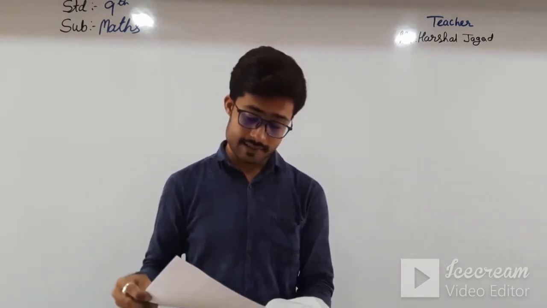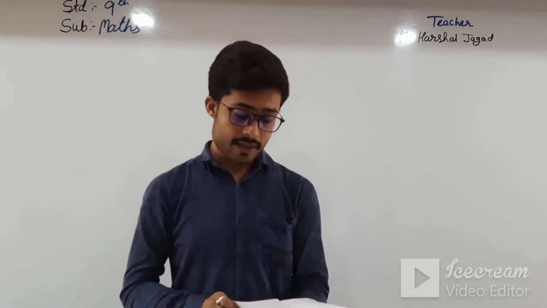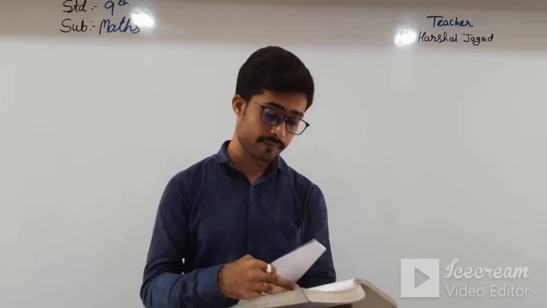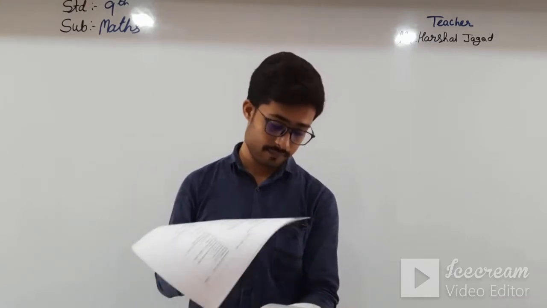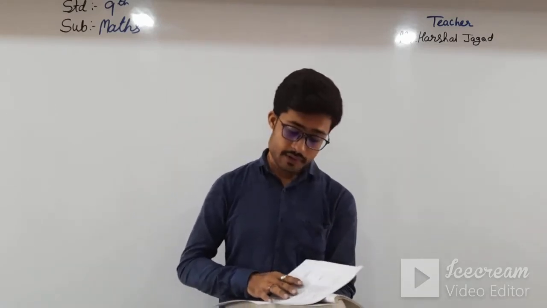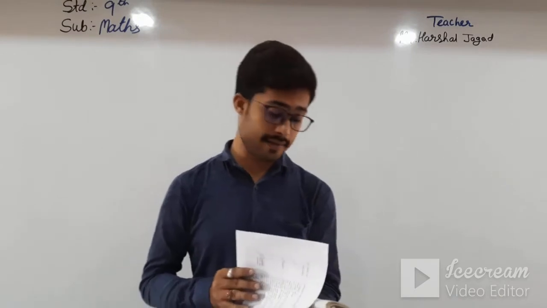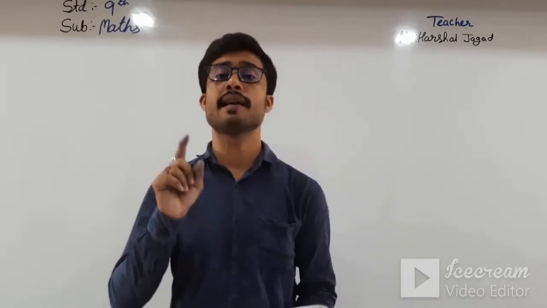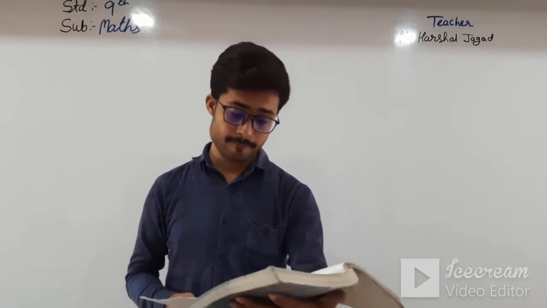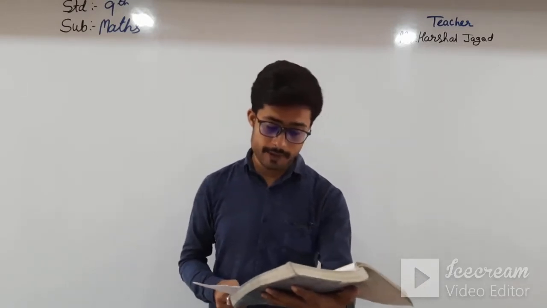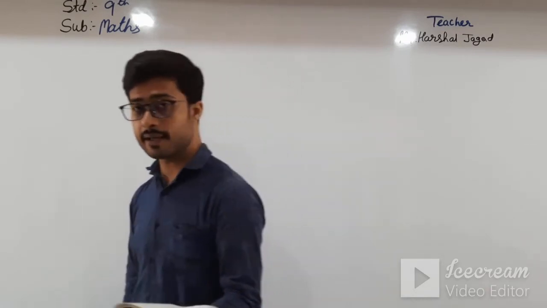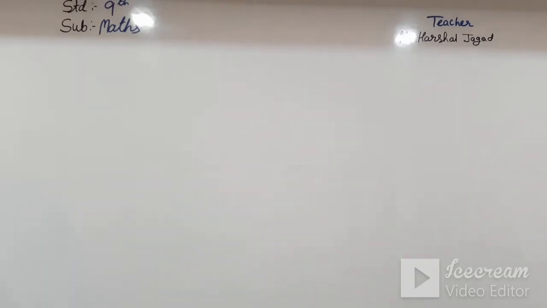Next, exercise 2.5. Here identity number 8 is cut, students. Okay students. So from 2.5, you don't have to do questions number 8 to 16. Questions number 8 to 16 you don't have to do.